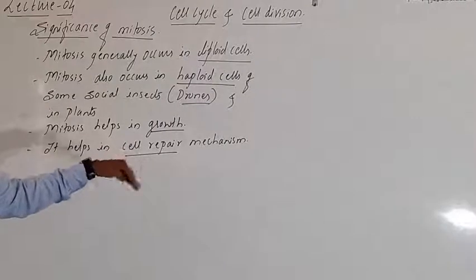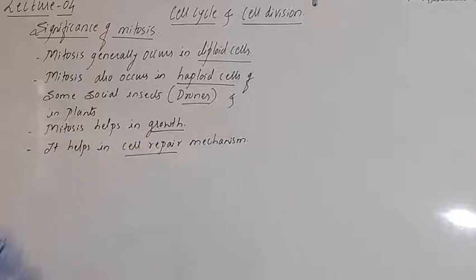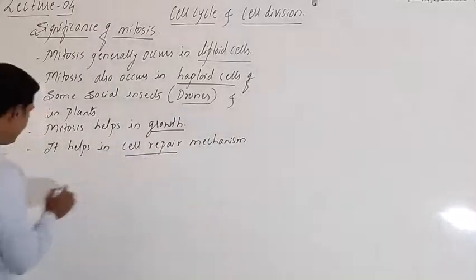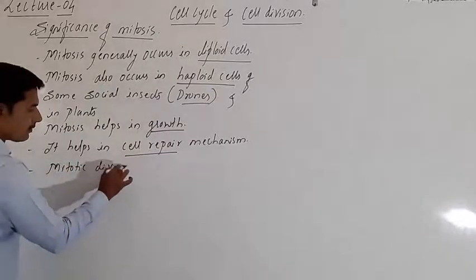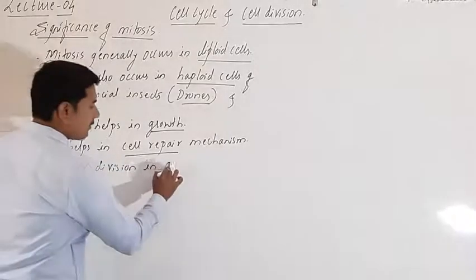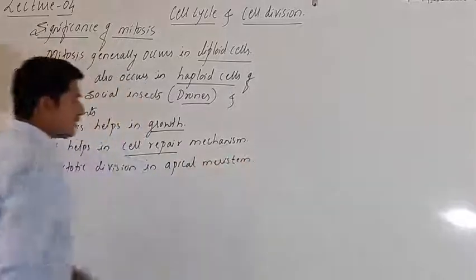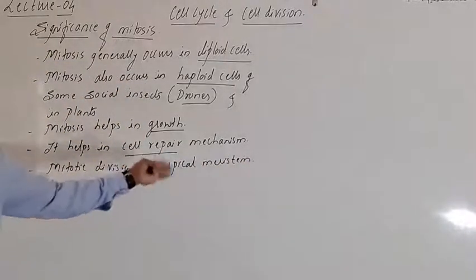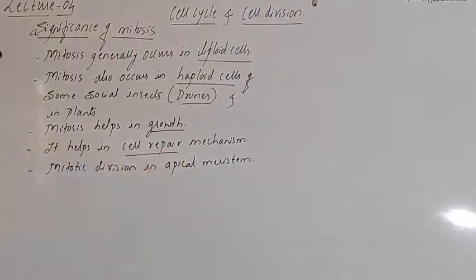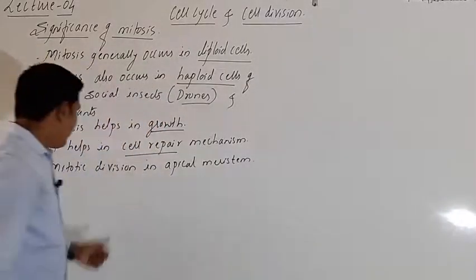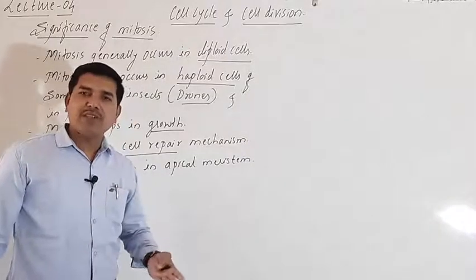That means the cell has to be repaired. Okay, so that's why it happens. Then apart from that, mitotic division in the apical meristem. So mitosis occurs in plants, especially in the part we call the apical meristem. Mitotic division occurs in the meristematic tissues like the apical meristem and lateral meristem.